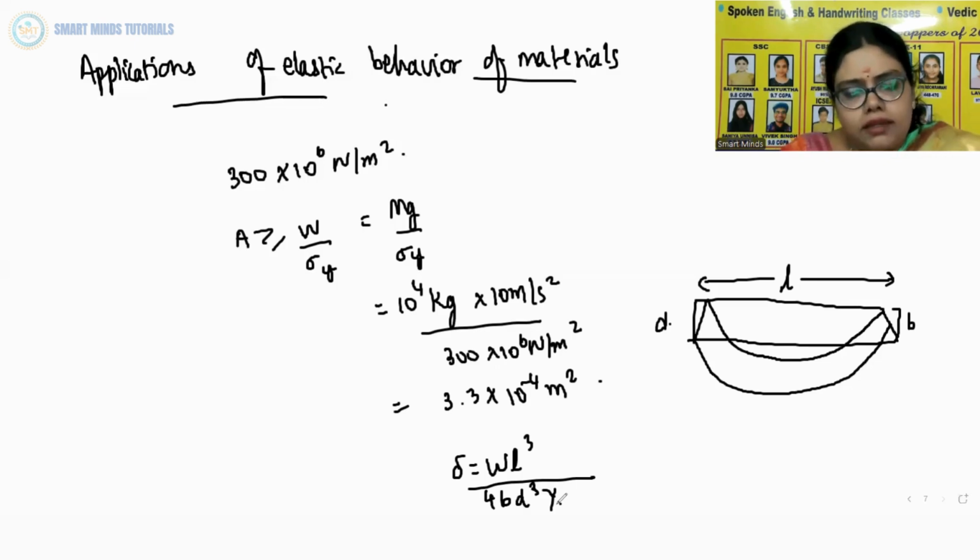So we see that to reduce the bending for a given load, one should use a material with a large Young's modulus. So for a given material, increasing the depth D rather than the breadth B is more effective in reducing the bending, since delta is proportional to 1 by D cube, or you can say delta is inversely proportional to D cube and only to 1 by B. So the length L of the span should be as small as possible.